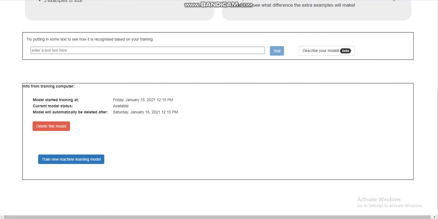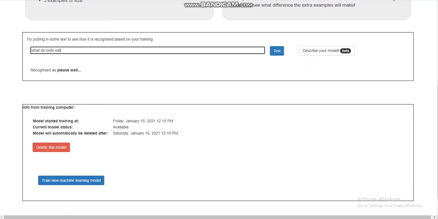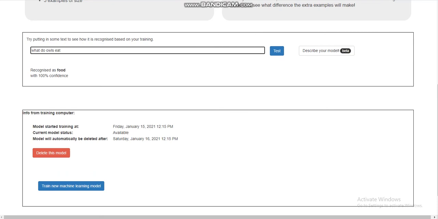Okay, so it's done. And now it's saying try putting in some text to see how it recognizes based on your training. Let's say we want to ask what they eat. So we'll say, what do owls eat? Recognizing as food with 100% confidence. That is really good.